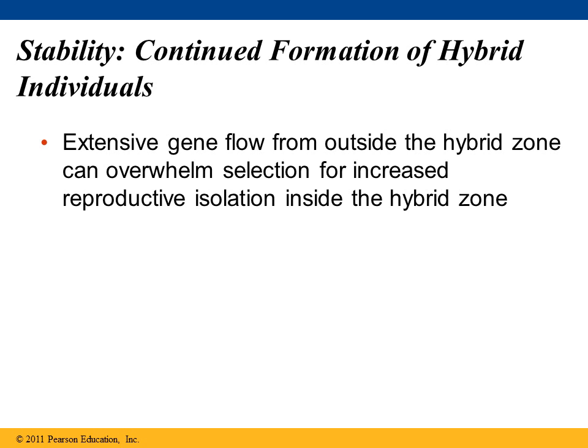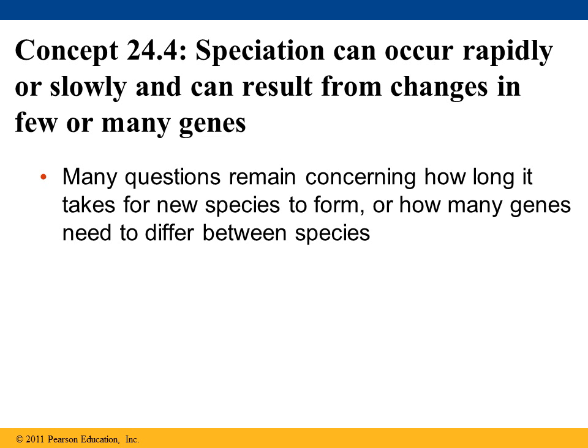So stability is the third outcome from the species interbreeding in a hybrid zone. Now, extensive gene flow from outside the hybrid zone can overwhelm selection and increase the reproductive isolation inside the hybrid zone. So, there are still many questions that remain concerning how long it takes for a new species to form, or how many genes are needed to differ between species.